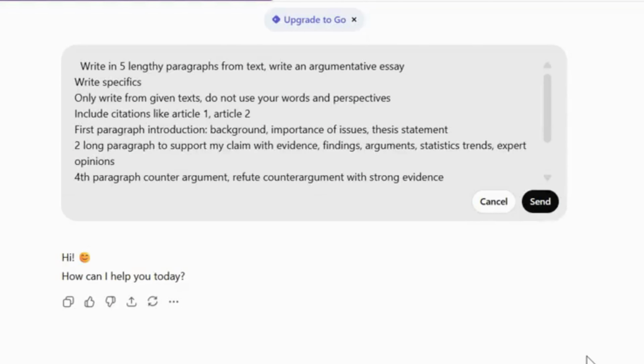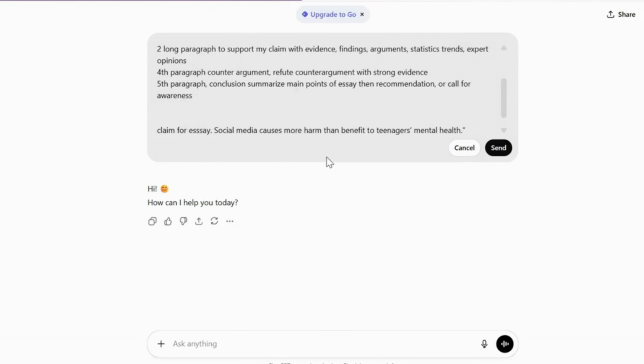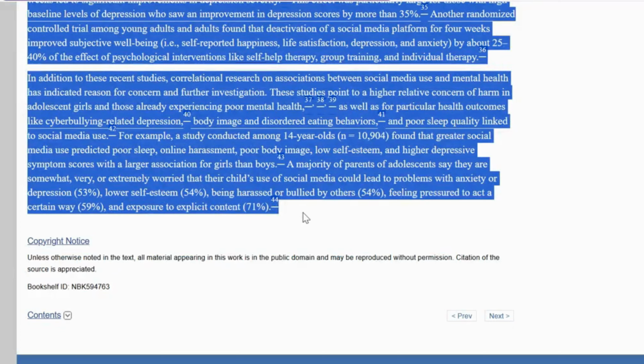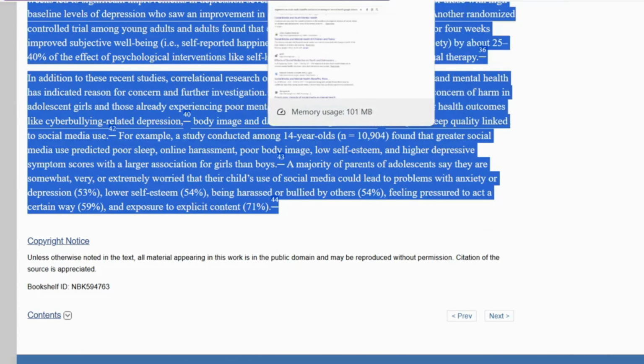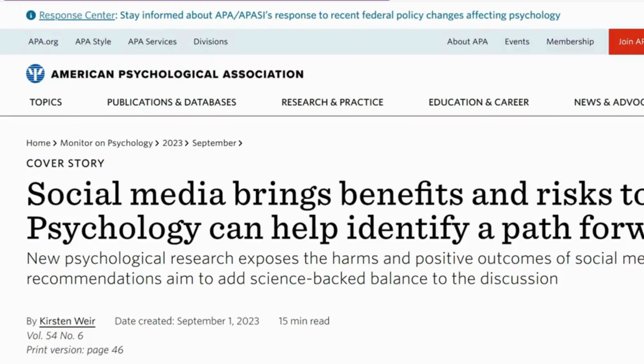You can use this exact prompt to create an argumentative essay on ChatGPT. I included all instructions, such as how to create paragraphs, how many paragraphs to write, and how to include citations. Now, after the prompt, you must put your claim. Then put Article 1 and copy all content from Article 1 and paste it here. Now repeat the same process for Article 2 and Article 3.